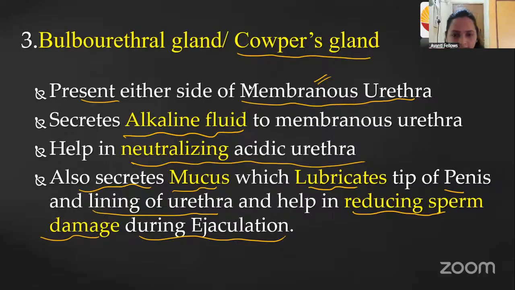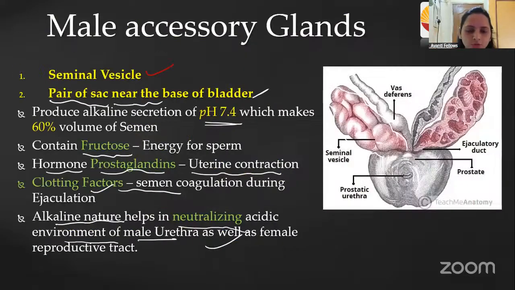One minute, I will tell you. By seeing this, you can come to know. When the seminal vesicle secretions are there, the semen consists of fructose, that is a sugar. That sugar gives food for the sperm. The sperm already has mitochondria, right?